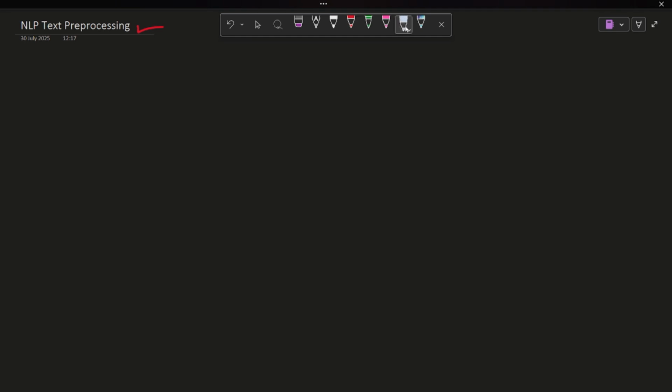In NLP text processing, do you know that machines don't understand our language the way we do? Before feeding any text to the model, whether it is a chatbot, search engine, or sentiment analysis tool, we must clean it, right? Machines cannot understand text, so we need to convert that text into vectors.